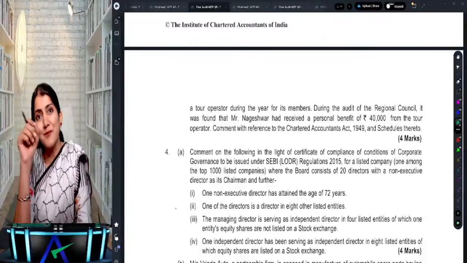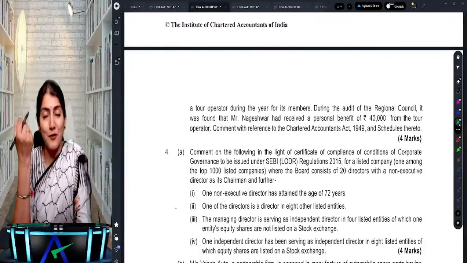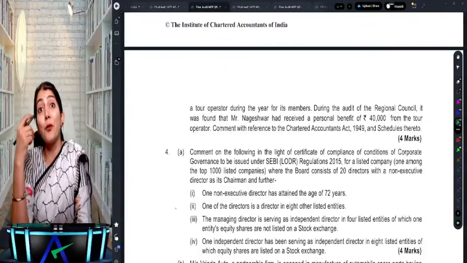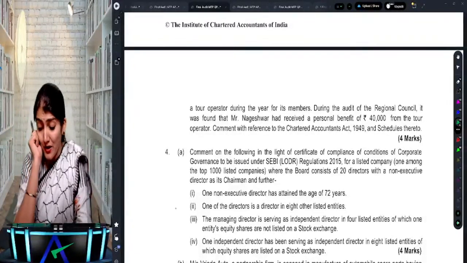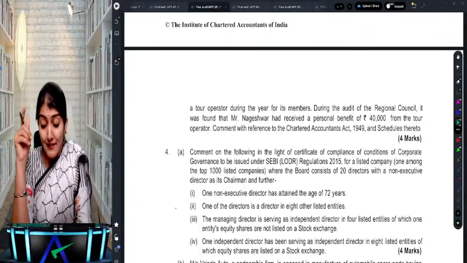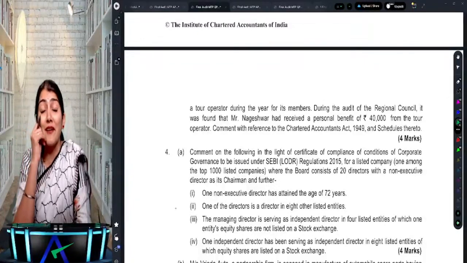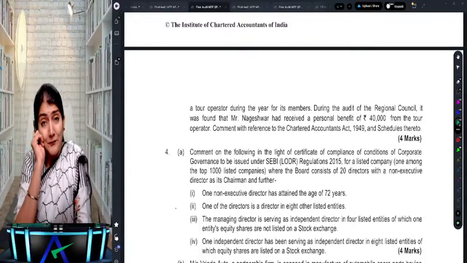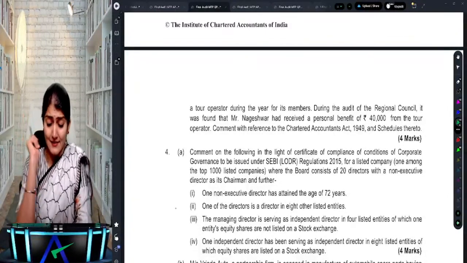If you want such a person to be a non-executive director, then a special resolution is required to be passed. But that is when it is more than 75 years; here it is only 72 years. So is there any non-compliance? No, there is no non-compliance. Then one of the directors is a director in 8 other listed entities. You cannot be a director in more than 7 listed entities, so he cannot be a director in 8 listed entities.